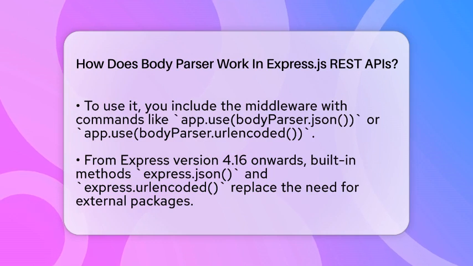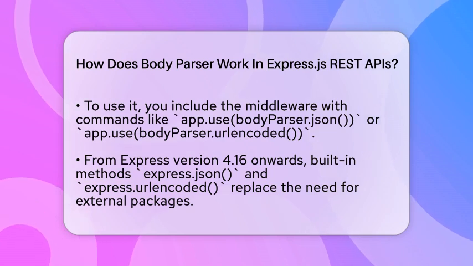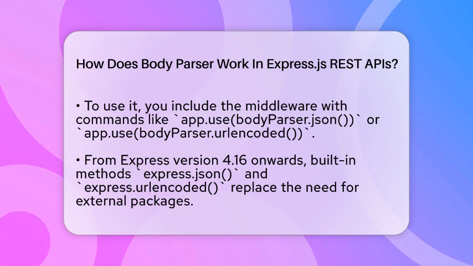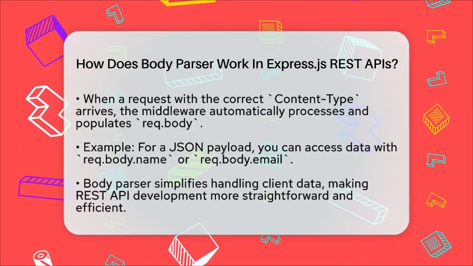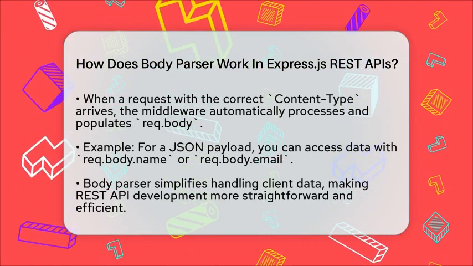When a request arrives with the right content type header, this middleware automatically processes the body and fills req.body with the parsed data. For instance, if a client sends a JSON payload to create a new user, your server can access the user's name and email directly through req.body.name and req.body.email.